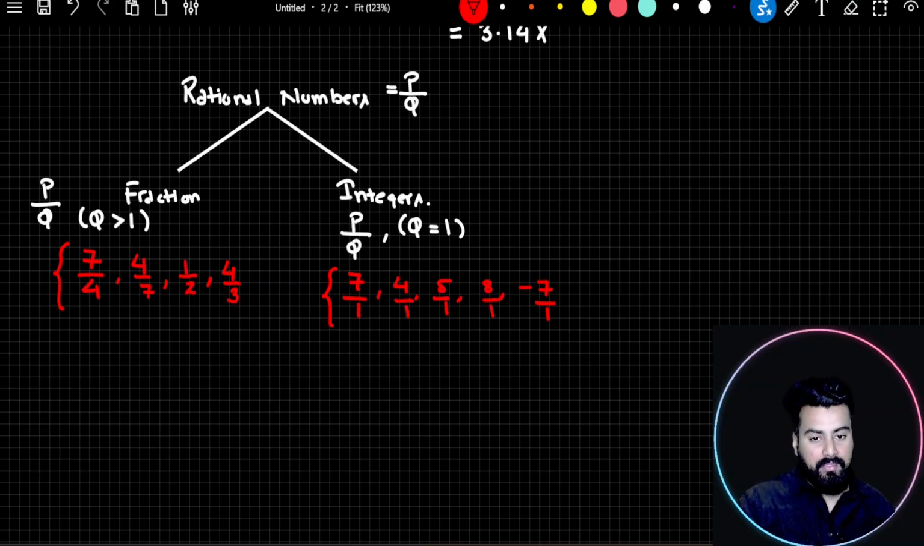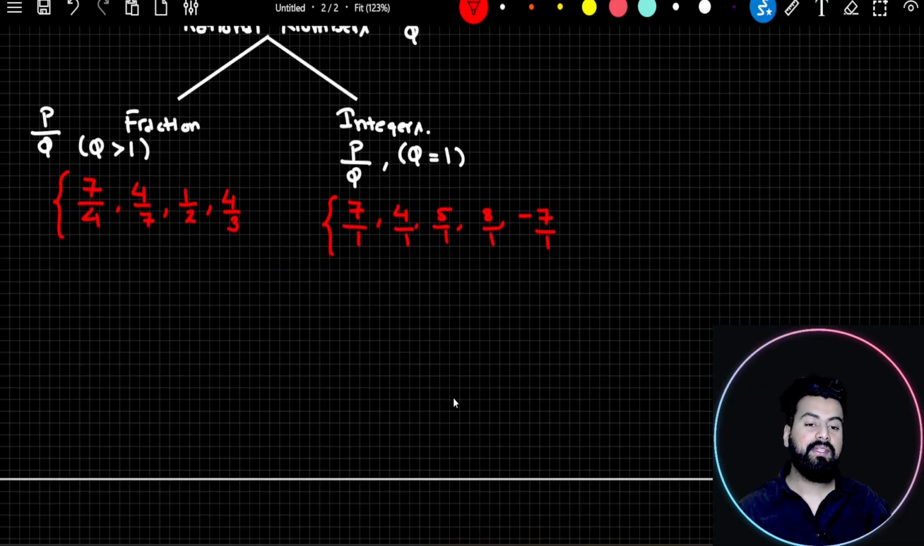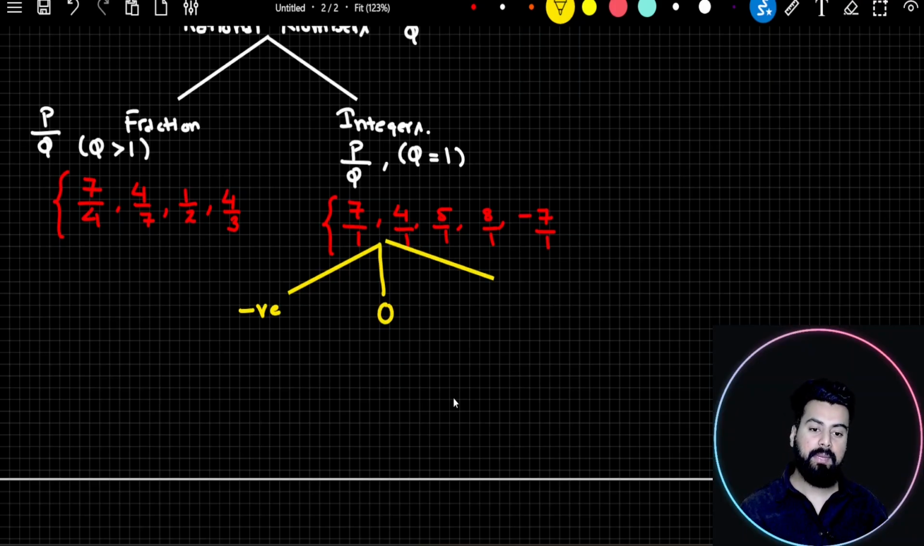Now if I ask you, how many types of integers do we have? You will say, so there are 3 types of integers. First category, negative. Second category, neutral value. And third type of integer, positive integer. So we have negative integer, then we have a neutral integer, then we have positive integer.